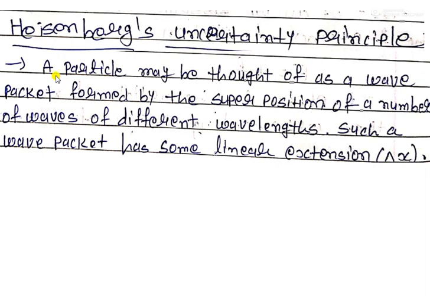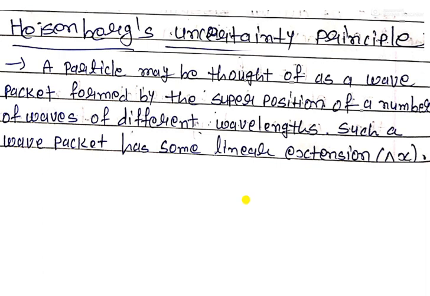This principle is a kind of definition, and to prove that definition we have to take one example to prove the uncertainty principle. So what is uncertainty actually? If we consider one wave particle, we already discussed that a particle possesses both wave and particle nature.